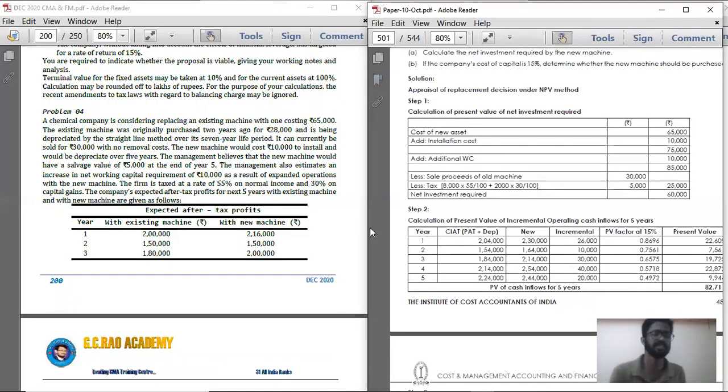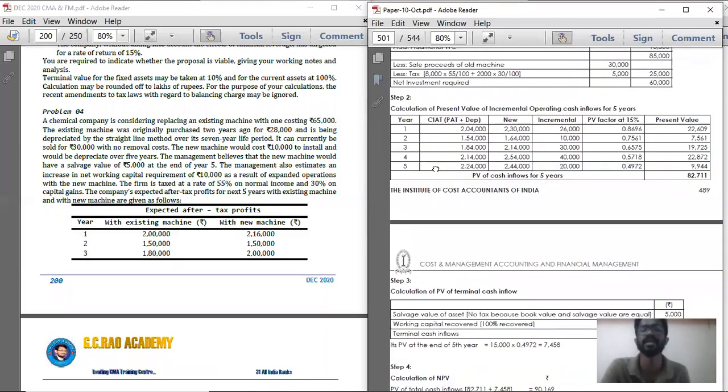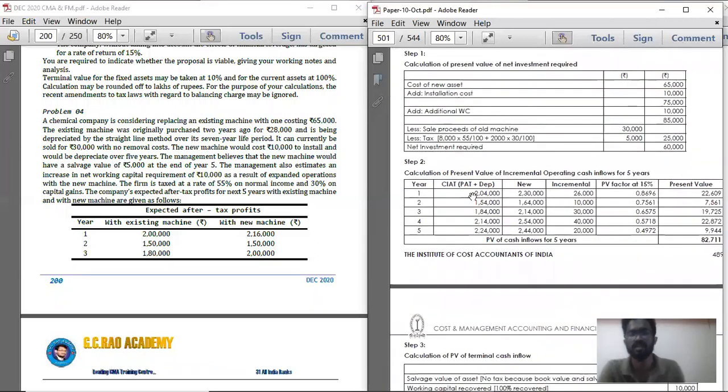They have given the same problem as number 6, but here one thing changes. They have given the expected after-tax profits directly. So if you compare both, what is the incremental after-tax profit? On that, if you multiply with the present value factors, you will get the present value of incremental cash inflow. So just see. First, we will calculate the present value of incremental cash outflow.